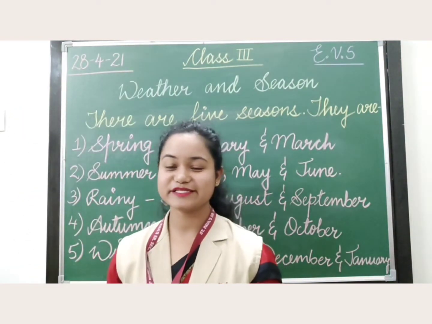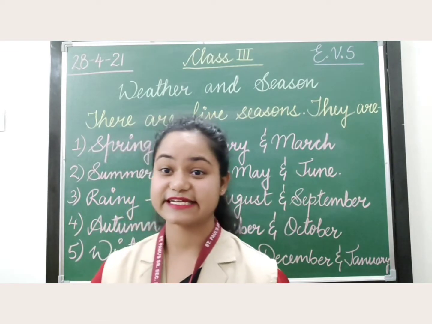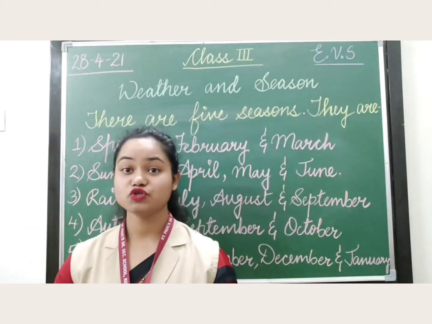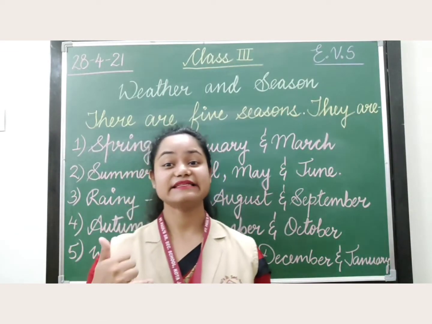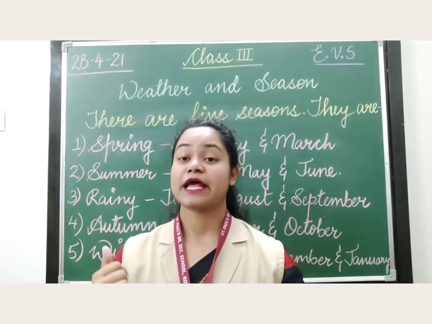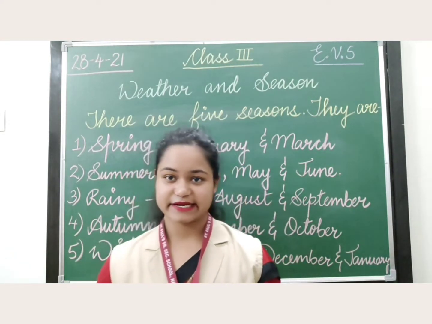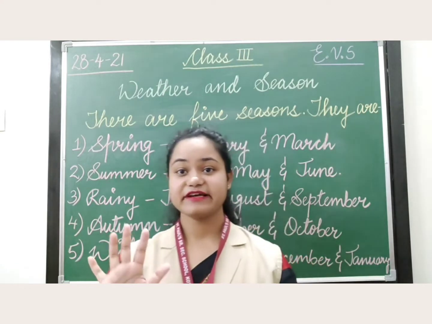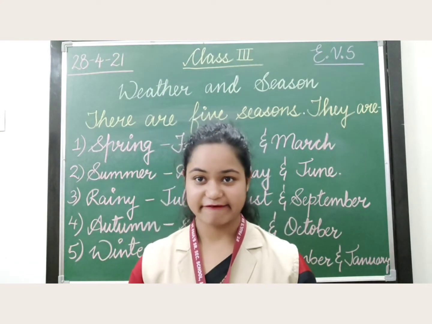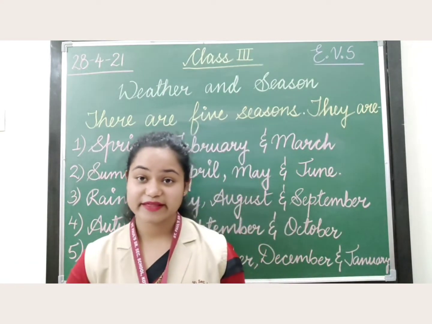So dear students, in today's class what did we study? We studied about the weather and seasons, isn't it? Now we have also studied about the 5 different seasons we have, isn't it? Now what is weather?